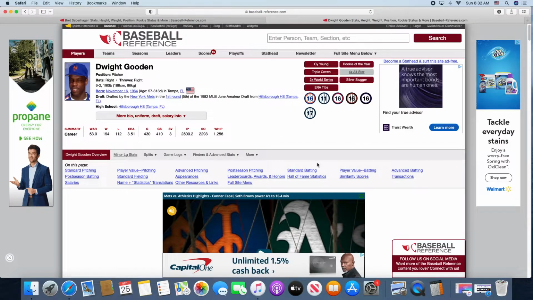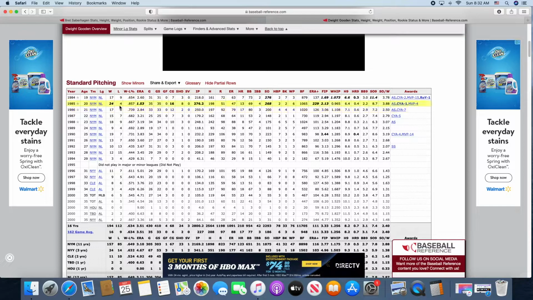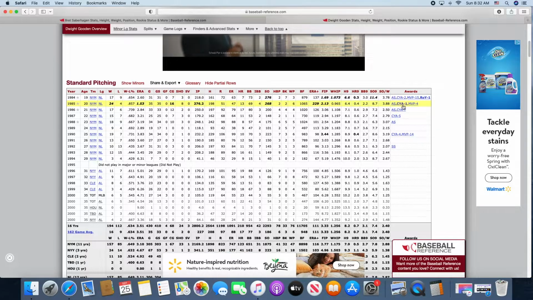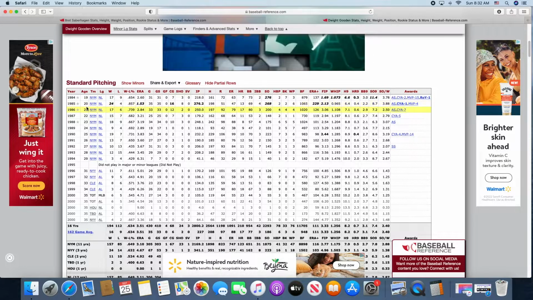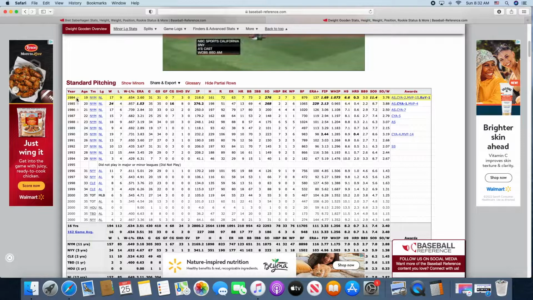You go take a look at Dwight Doc Gooden. He was 24-4 his second year with a 1.53 ERA and won the Cy Young. So they both won their Cy Young the second year in the league. Because Saberhagen was 21 and Doc Gooden was 20. Doc Gooden also won Rookie of the Year. And Doc Gooden was also an All-Star 4 times.